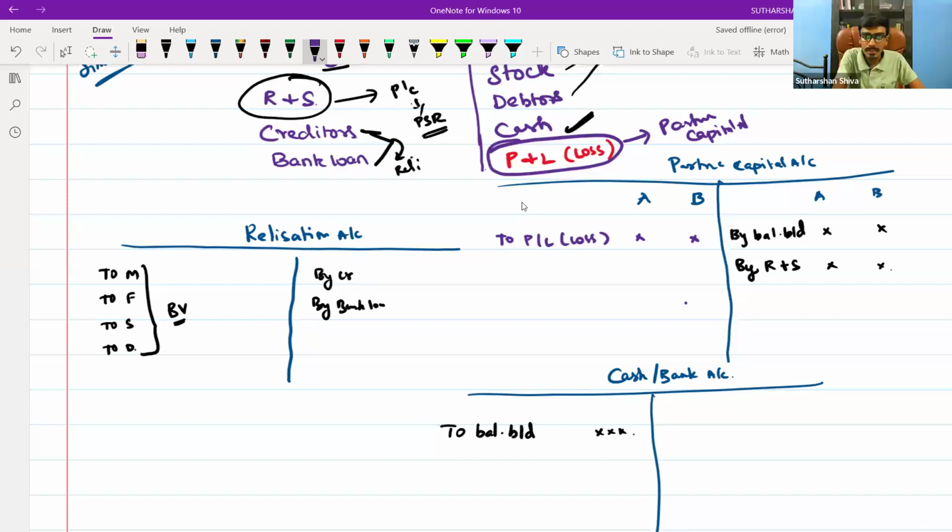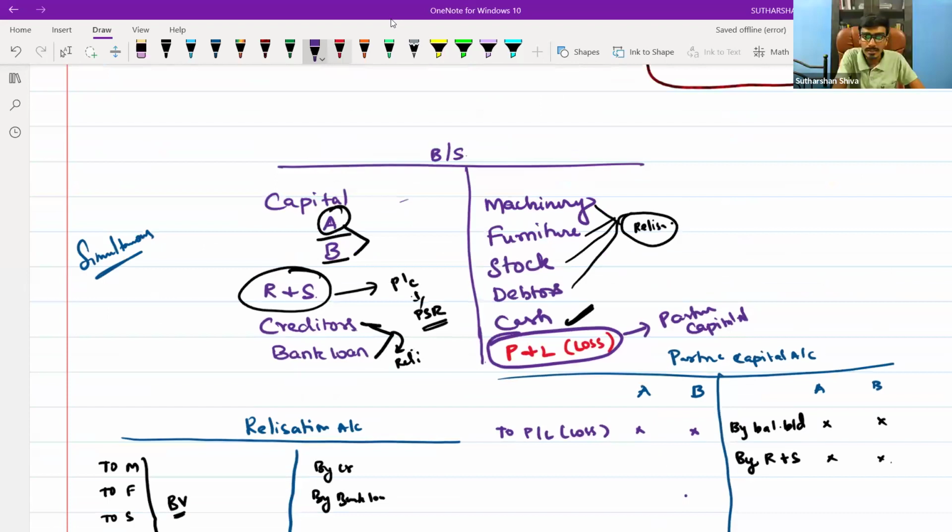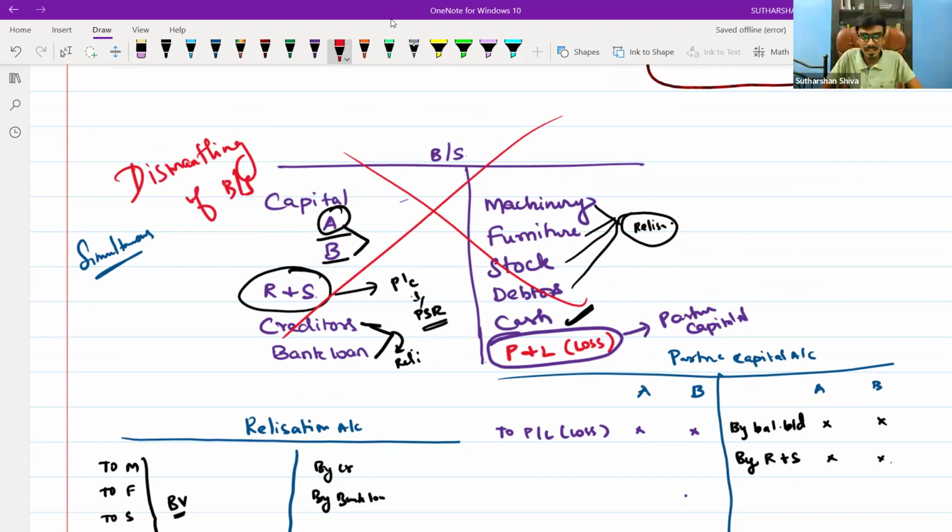Next, with whatever you have done, the balance sheet is now done. You have transferred everything to the individual accounts. Now this balance sheet is over. You never see this balance sheet hereafter. So this process you are doing is known as dismantling of the balance sheet. This is what I gave in yesterday's 5 steps. That's how I am explaining it, not in a single line. Now dismantling of the balance sheet is done. Everything is gone. Hereafter, you only focus on these 3 accounts.